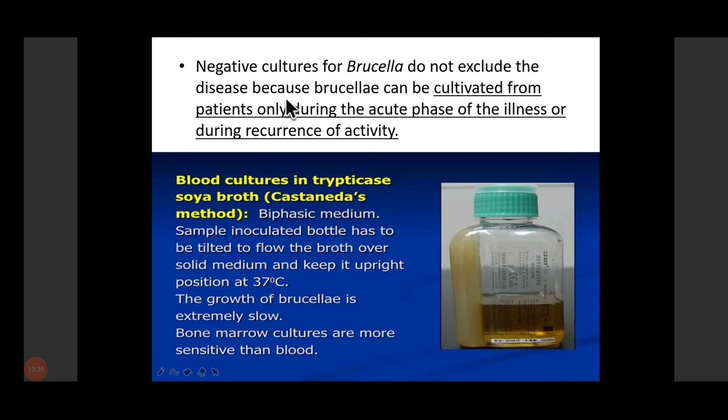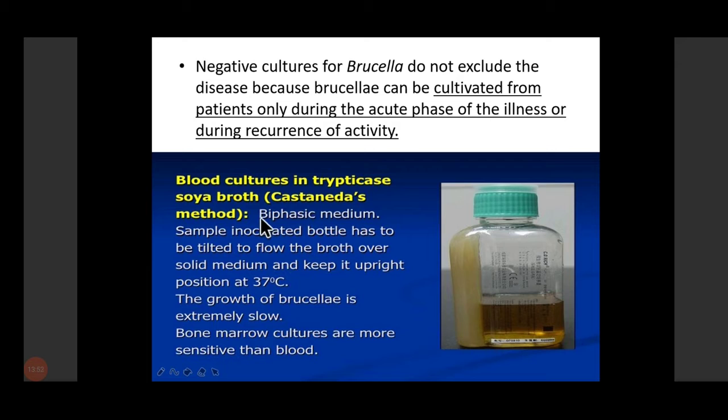So a negative Brucella culture does not exclude the disease, because Brucella can be cultivated from the patient only during the acute phase of illness. So this is important. We have to collect the sample during the acute phase, when the patient is having the pyrexial phase, right? So one is the conventional blood culture method.